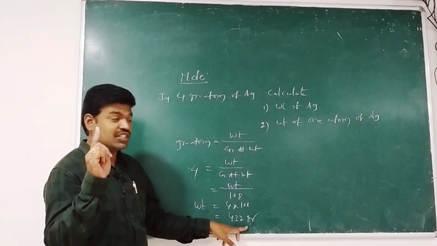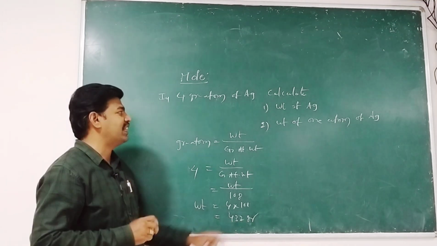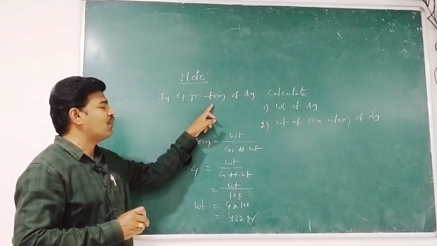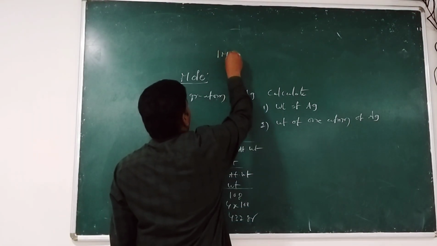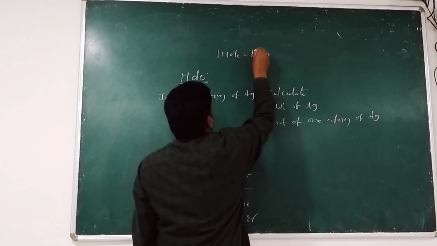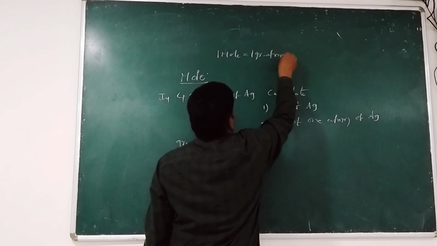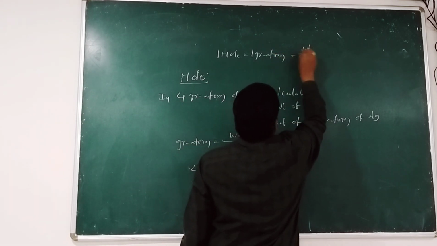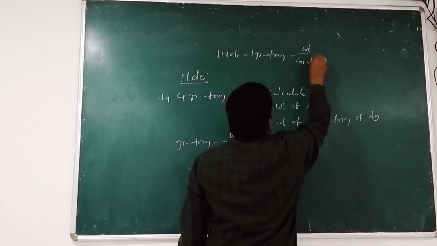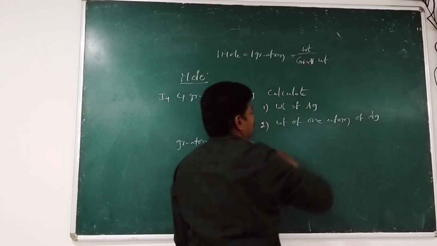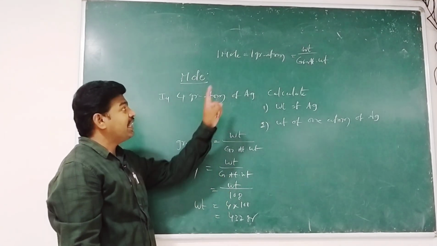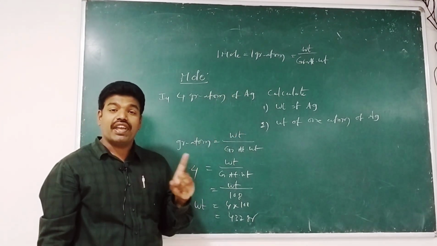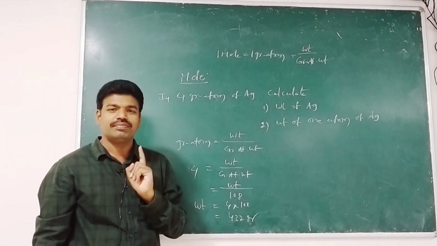And one more thing to keep in your mind, that 1 gram atom is equal to 1 mole. 1 mole is equal to 1 gram atom, and gram atom is equal to weight by gram atomic weight, and 1 gram atomic weight of Ag also equals 1 mole.